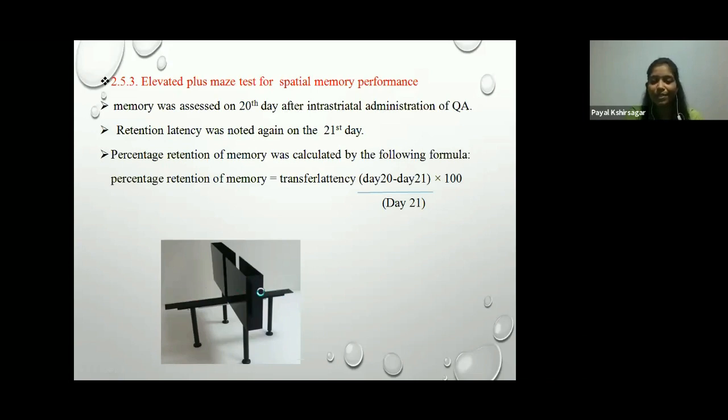The retention transfer latency was checked, that is the time taken by the rat to go from this place to one of the closed arms. Retention latency was noted again on the 21st day. Percentage retention of memory was calculated by the following formula: percentage retention of memory is equal to transfer latency, that is day 20 minus day 21, divided by day 21, into 100.